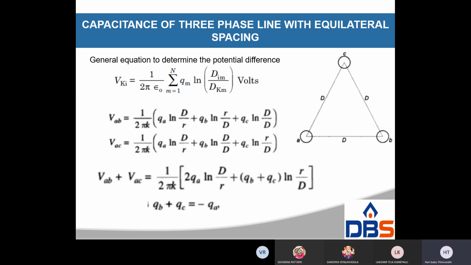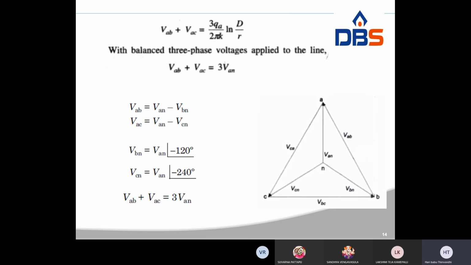Like this, VAC is 1 by 2 pi k, QA into ln D by r plus QB into ln D by D plus QC into ln r by D. Therefore, VAB plus VAC is equal to, with a balanced three-phase voltage applied to the line, 3 VAN. VAB is nothing but VAN plus VBN. So this may be calculated easily.